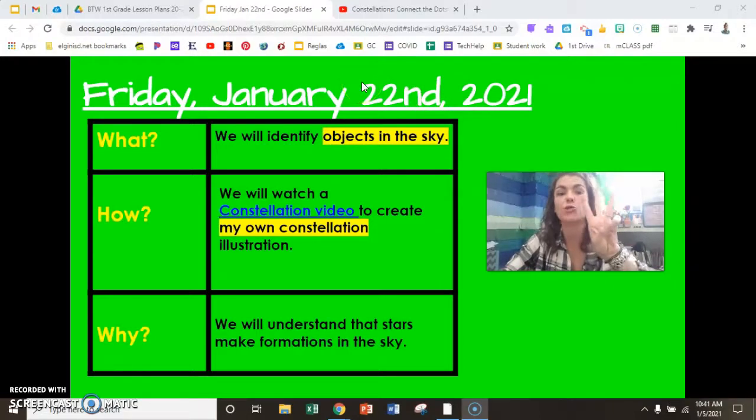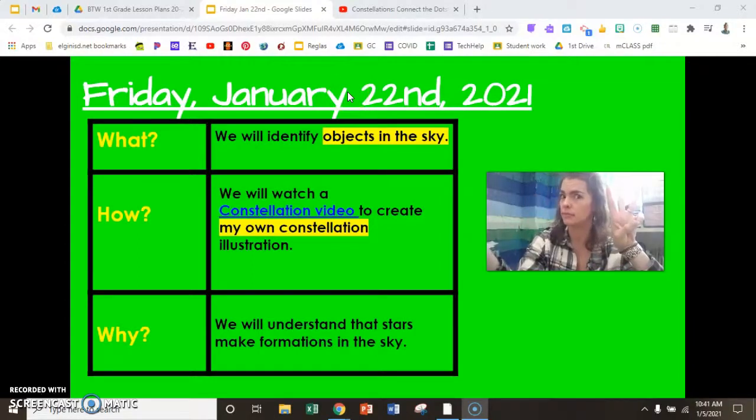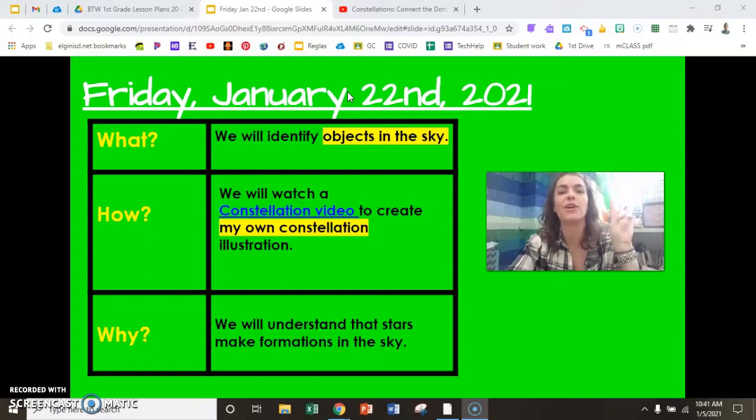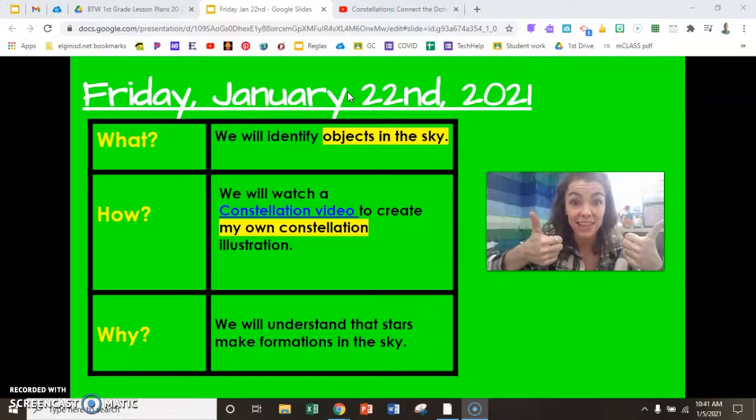Yesterday, we drew and labeled 3 objects in the sky in our journals. Think hard. What were those 3 things? You got it! Super! The hot sun was one. 2 things at night. What were they? Moon, marvelous, and the twinkly, twinkly stars. Bravo! You are such a good listener.